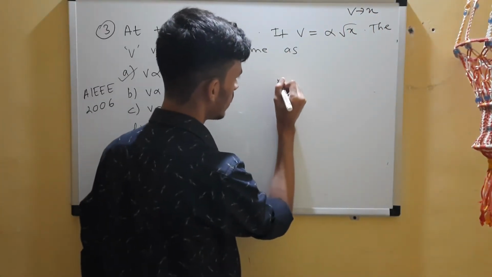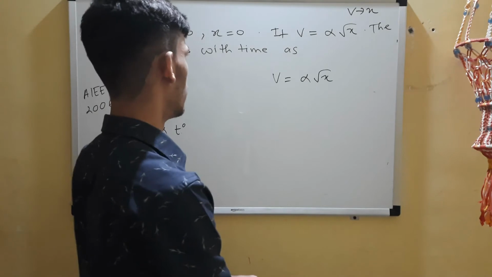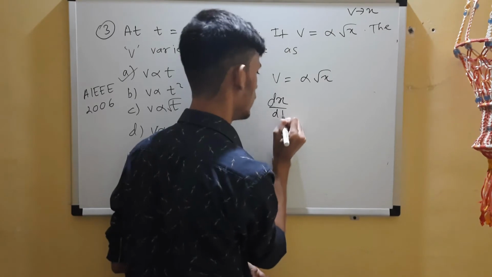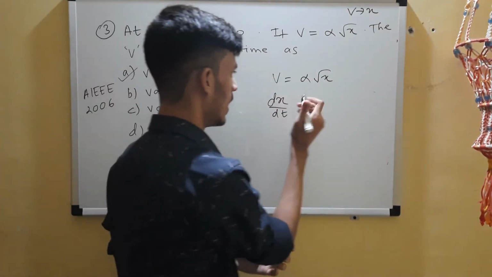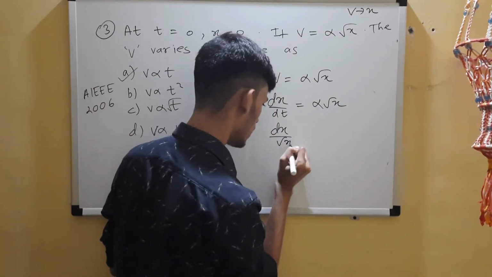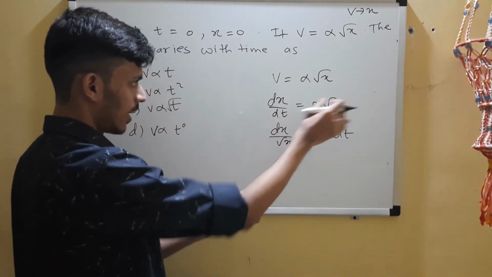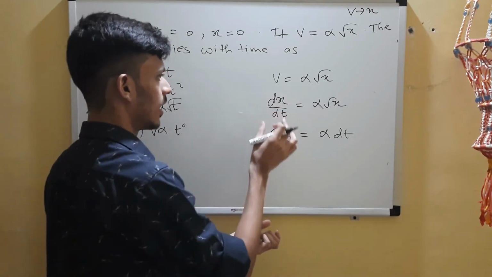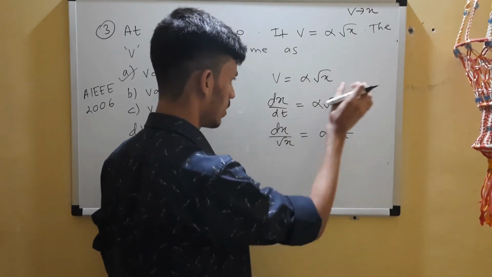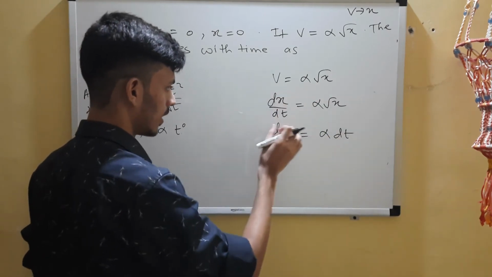Let's do it. v is this. Now, in place of v we'll use dx by dt, since we have an x term over here, and try to simplify it. So dx by root x equals alpha dt. Now integrate both sides, right? The dt and dx terms you have to keep in the numerator, and get like terms together, x with dx.